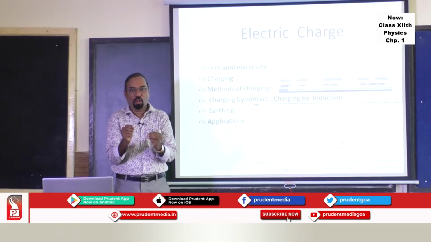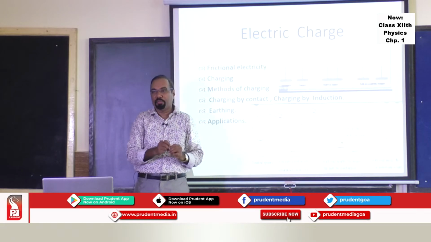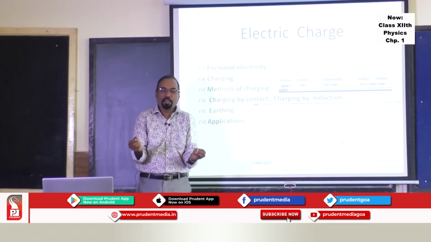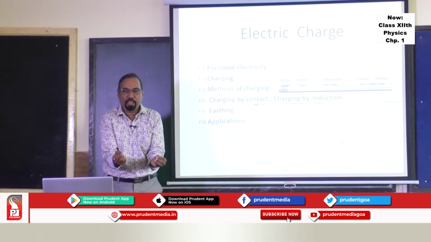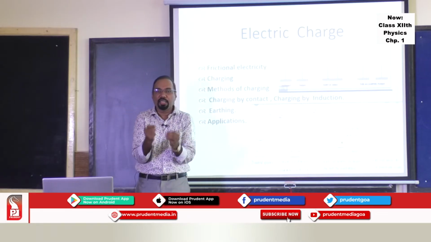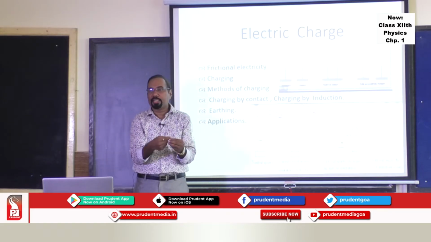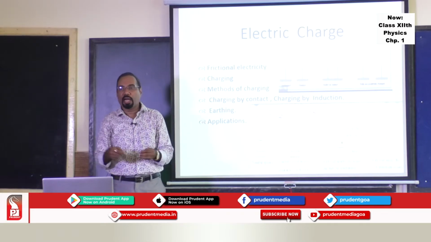And from this, the role of grounding or earthing is very important. In any institution, any infrastructure, any building, there should be good earthing, because if an excess of charge is there, it has to leak to the ground.